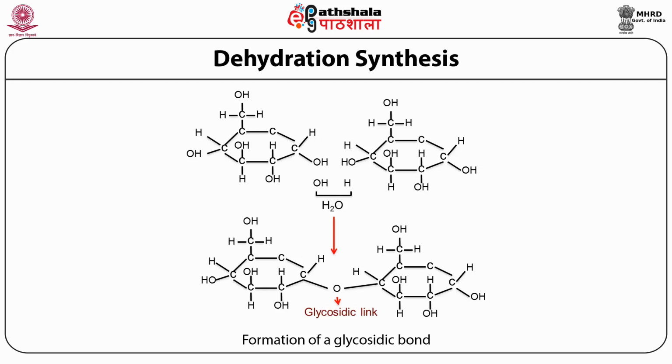If I take out the hydroxyl group from one sugar and hydrogen from the other, what do I end up with? I end up with a water molecule that has come out from these two sugar molecules. Then, if I connect these two monomers through the oxygen atom that is left on one of the monomers, what I eventually build is a link called the glycosidic link, as you can see here, marked by a red arrow. This is the glycosidic linkage.